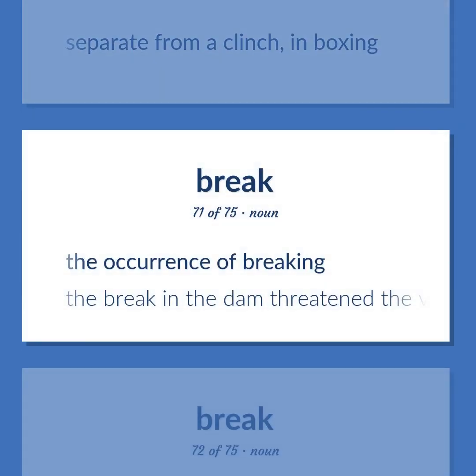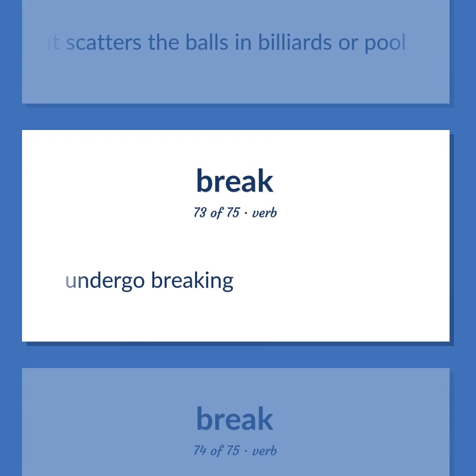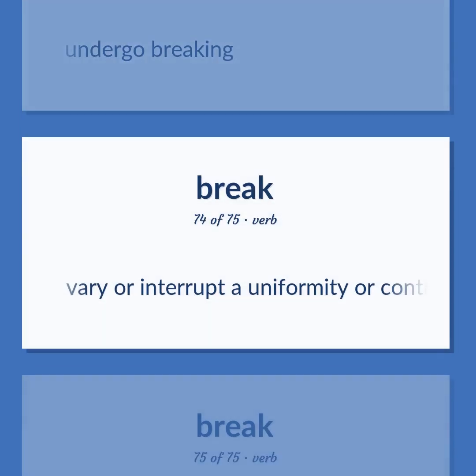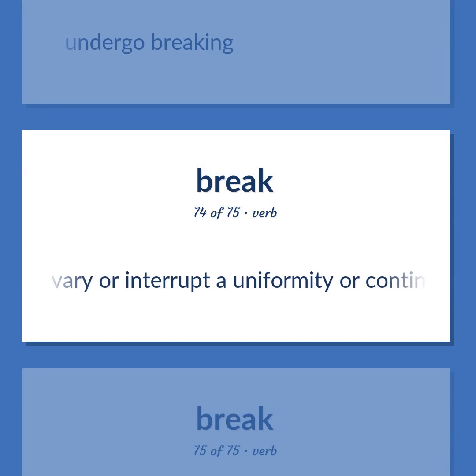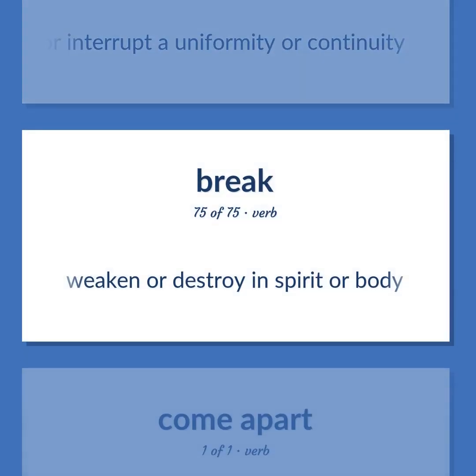The occurrence of breaking. The break in the dam threatened the valley. The opening shot that scatters the balls in billiards or pool. Undergo breaking. Vary or interrupt a uniformity or continuity. Weaken or destroy in spirit or body.